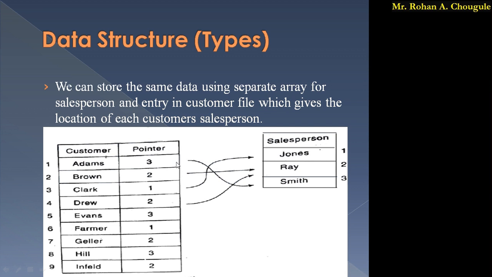Again if we look at this first table, here only customer names are there, and in the second column instead of writing the salesperson name, we have used pointers. Here Jones is at first place, Ray is at second place, Smith is at third place.